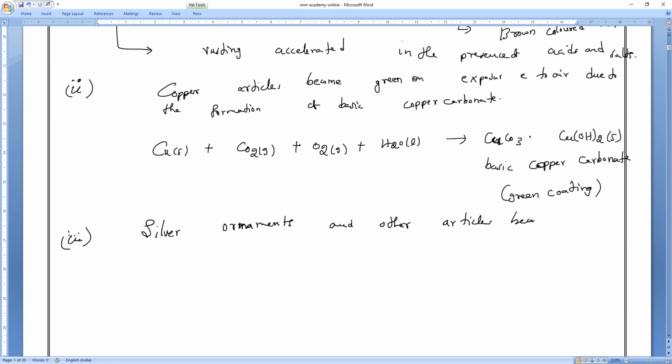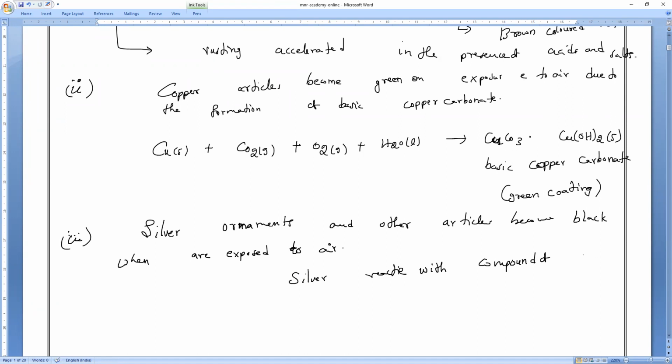They will become black when exposed to air. So they react with what? Please respond. When exposed to air, they become black because the silver article reacts with something in the atmosphere. What is that? Hydrogen sulfide. Yes.